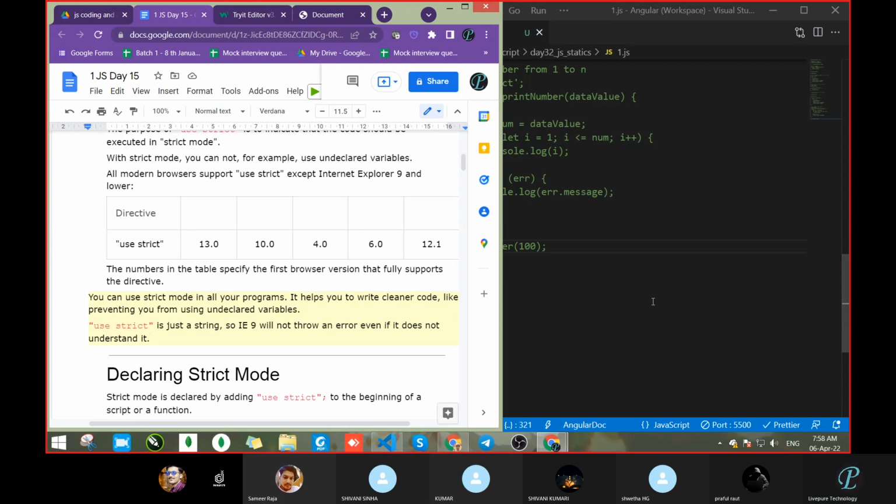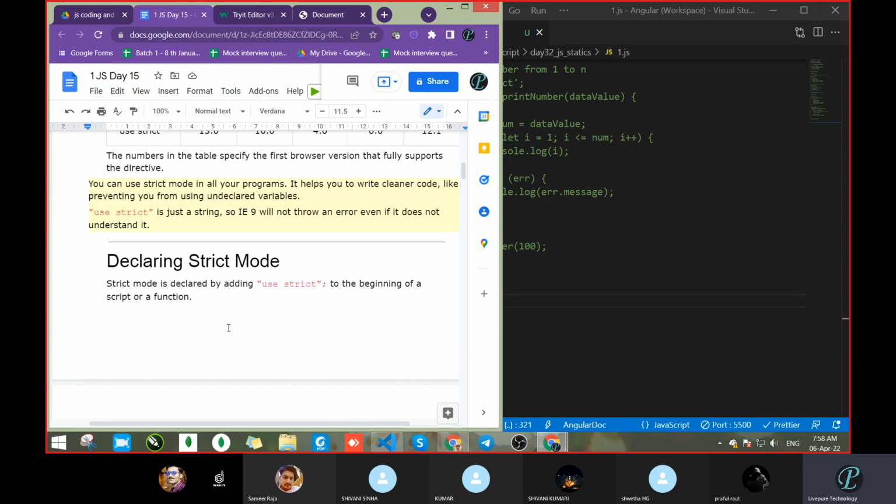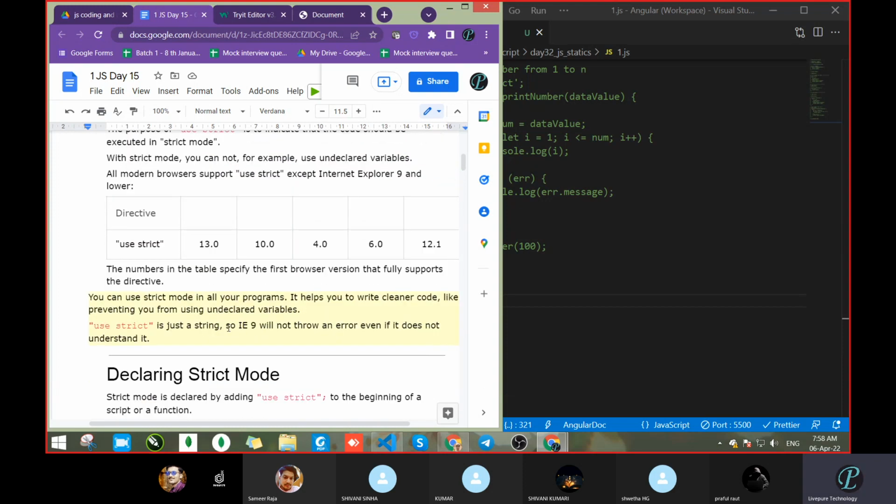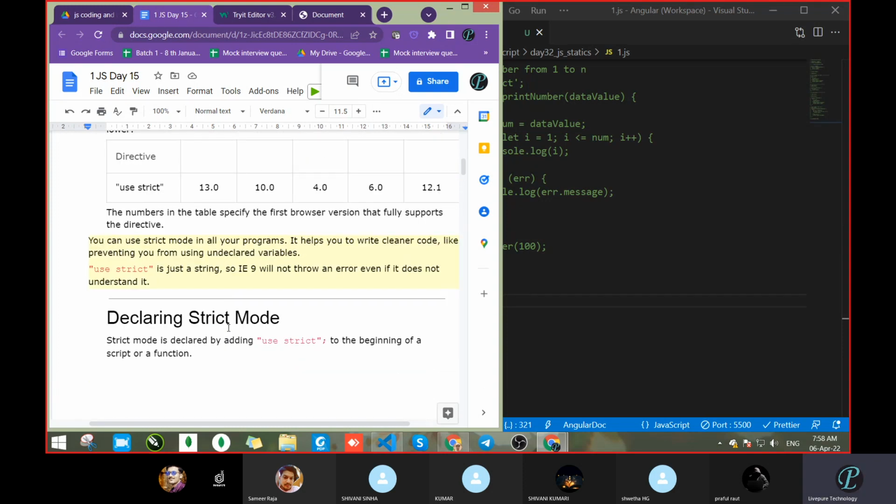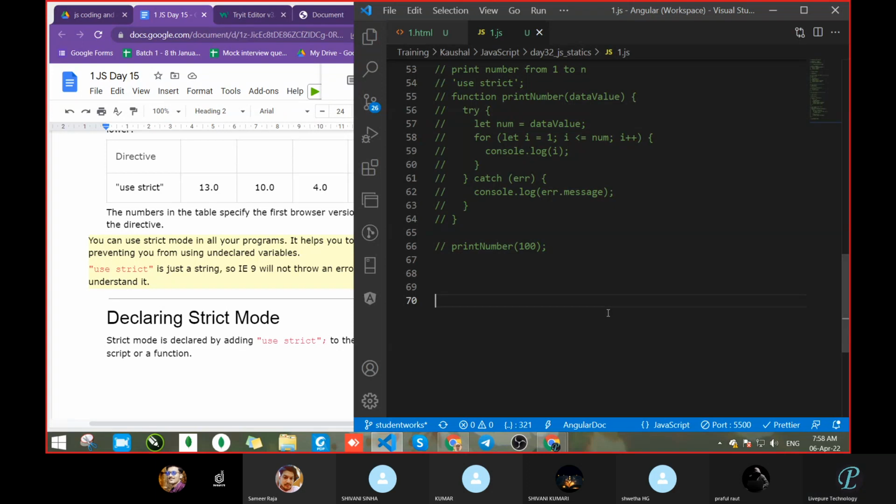Okay, so let's go next. We will come to that. So I think everyone got the idea of how we declare strict mode. Anyone having any issue? How will we declare strict? Without strict we are writing better code, then why will we go for strict, sir? In which scenario will we go for strict?